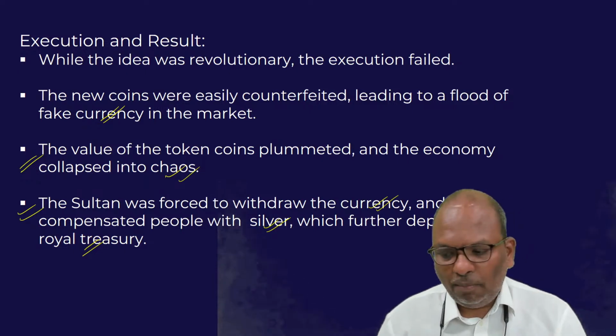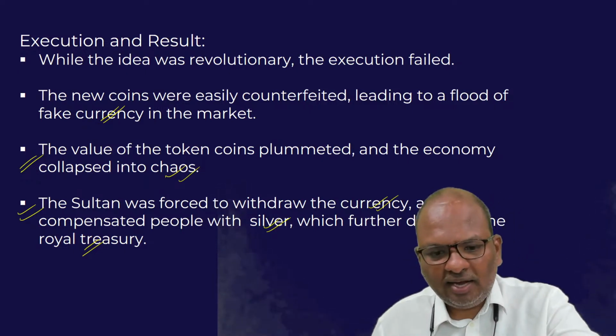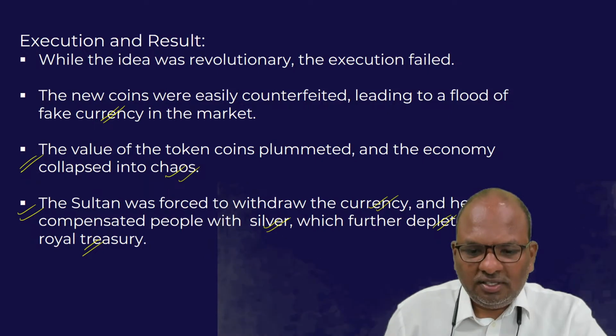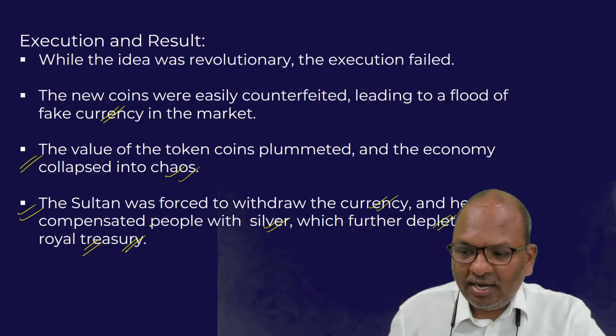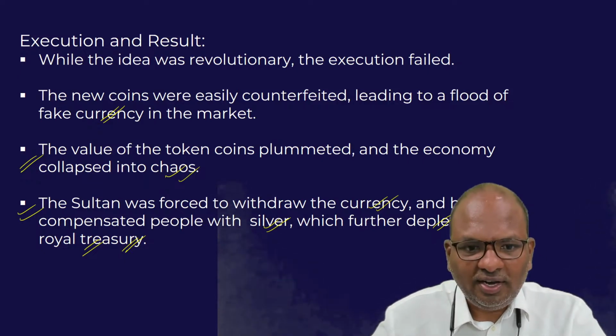He was taking back the copper currency and giving back silver currency to the people. This entire exercise further depleted the royal treasury. It caused a further strain on the royal treasury.